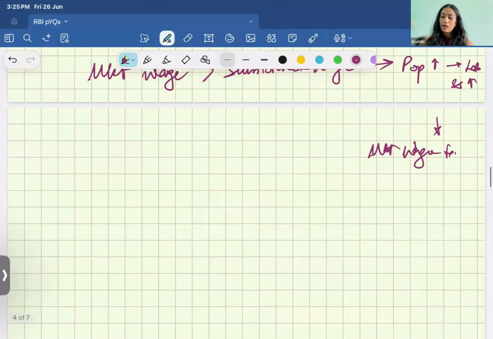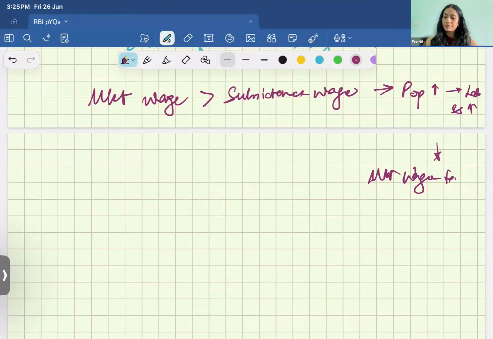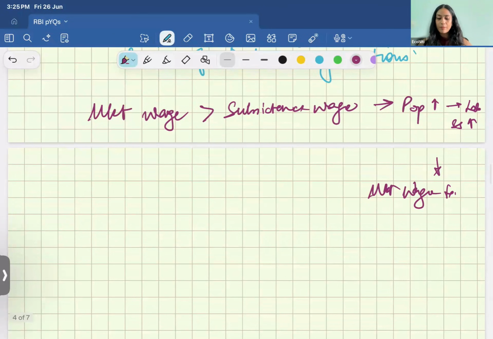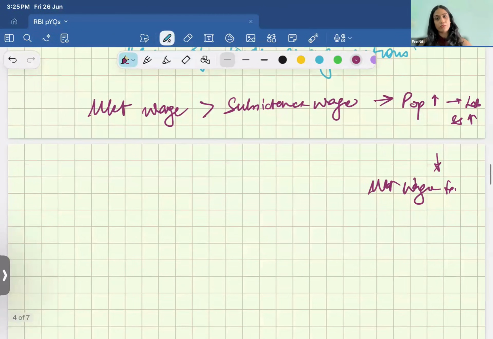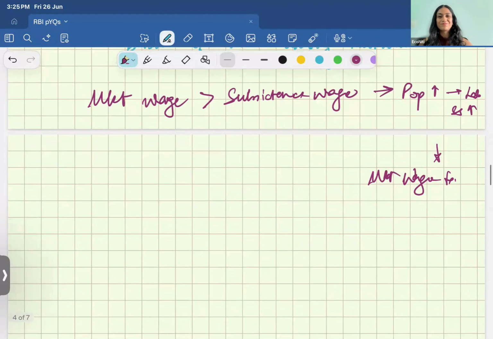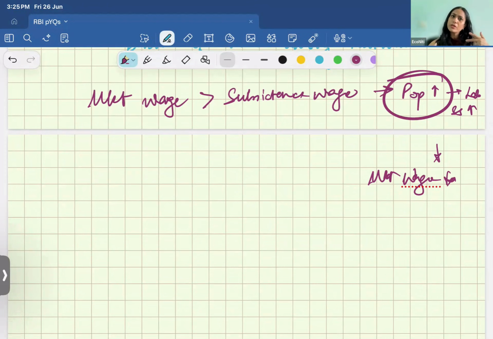Right? Yeah. I'm sorry for my very beautiful handwriting. I hope you can understand. Okay, so what is happening is, this is the iron law, that there is no other way, and this is a long run picture, right? So it is not that as soon as the population increases, those children will be put to work. They will come to a certain age after which they'll start working. So whenever they are in their teens, the supply from the population will increase, and that means that labor supply is going to increase.